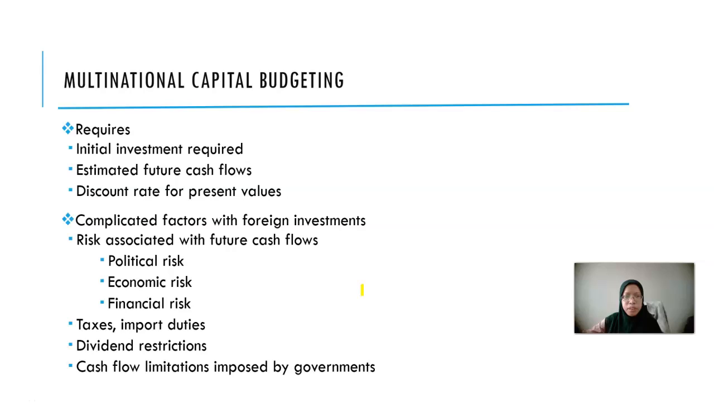We stop part 1 at this slide, where I said before that there are a few factors that we consider complicating factors in capital budgeting. Among them is the risk associated with future cash flow, which can be divided into three: political risk, economic risk, and financial risk.